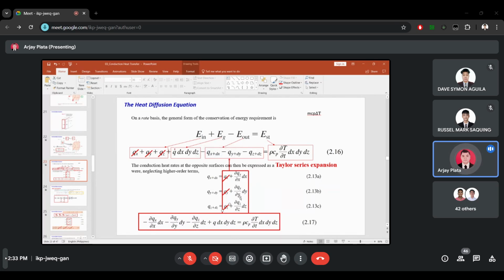So these are what was left on the equations, plus our energy generated and energy stored. Okay? So that will be our equation 2.17.